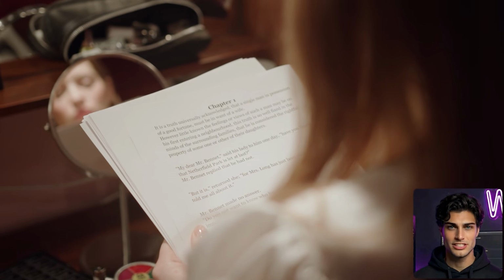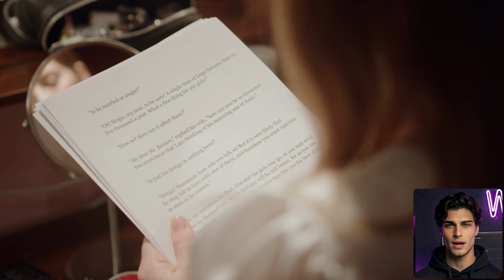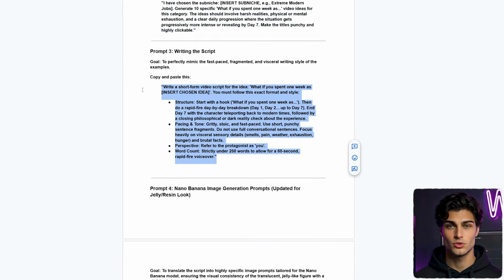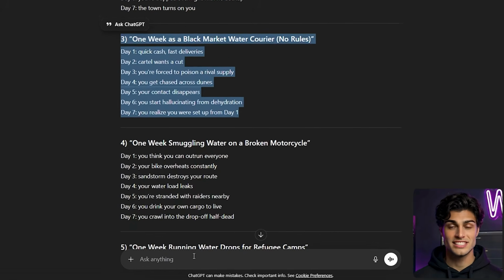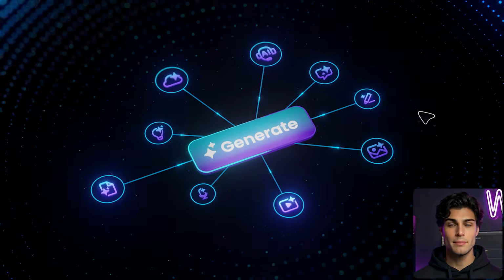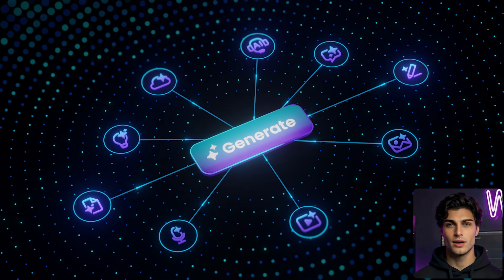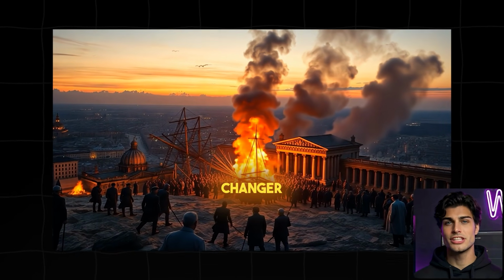Now, we demand the actual script. You do not just ask for a story and let the AI ramble. You command ChatGPT to write the 7-day script for the exact idea we just selected. We have the story, but if you blindly paste that text into an image generator, you get plastic-looking, inconsistent trash.